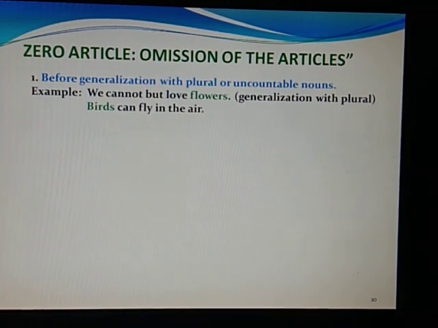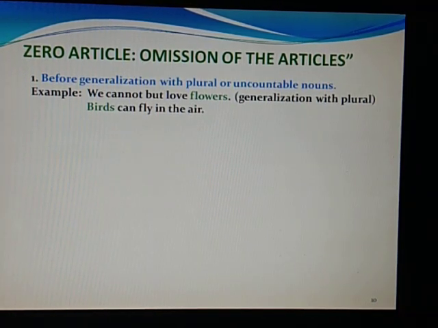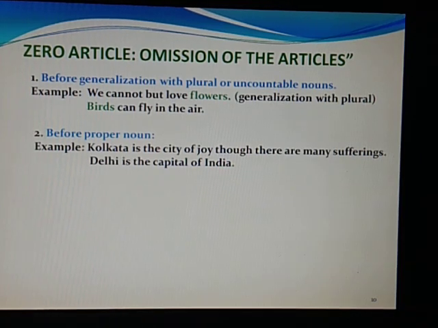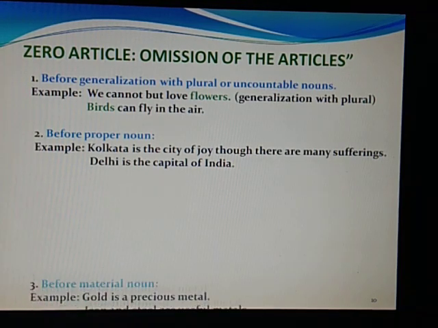Now zero articles, where we are not using any articles, like before generalization with plural or uncountable nouns, we do not use any articles. So we cannot but love flowers. Here we are generalizing, meaning we are talking about every flower family. Birds can fly in the air. So when we are generalizing, we are not using any articles. Before proper nouns, we don't use any article, like Kolkata is the city of joy, though there are many sufferings. Delhi is the capital of India, so no articles used.